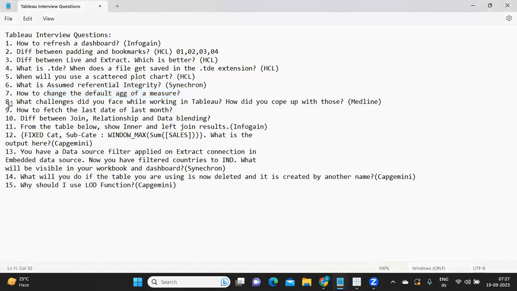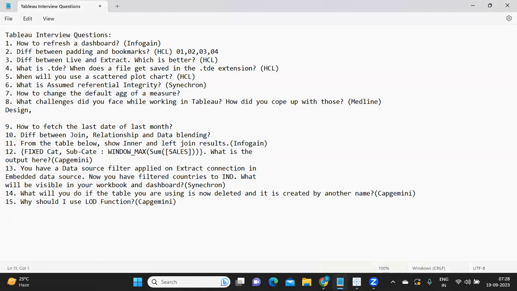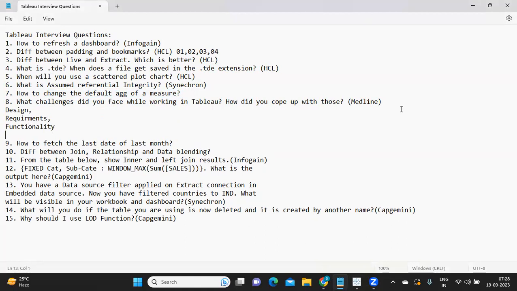Now again, one important question that many might have asked you already. What challenges did you face while working in Tableau, and how did you cope with them? Now the challenges can come from multiple areas, so you might face challenges with respect to your design, with respect to your requirements or functionality, or data points. All of this can be the challenging aspects in a project.